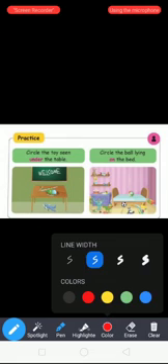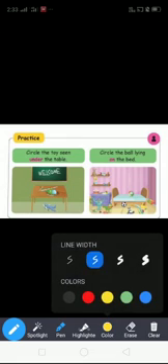See the next one. Circle the toy seen under the table. There are two toys: helicopter and aeroplane. Which toy is under the table? Helicopter. Which one is under the table? Aeroplane. So you circle the aeroplane.